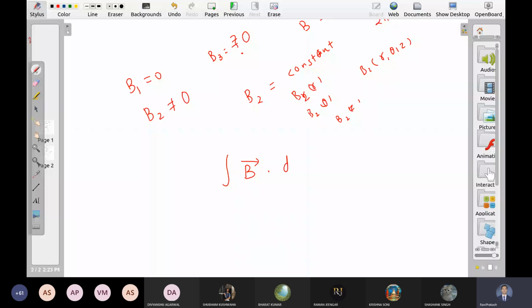What is B? It is B2, which may be a function of R and Z only. We have no idea, but it is certain that it does not depend on theta. Direction? Theta cap. What is DL? How will you write DL? DL is a small piece of this loop.